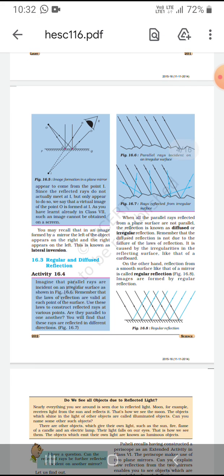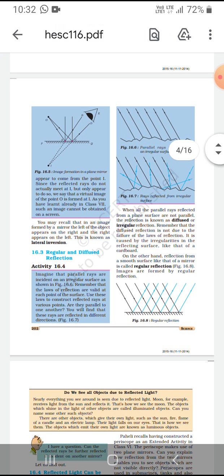Next, regular and diffused reflection. What is this? When parallel rays hit a surface and are reflected, and the reflected rays are not parallel, then it is known as diffused or irregular reflection.